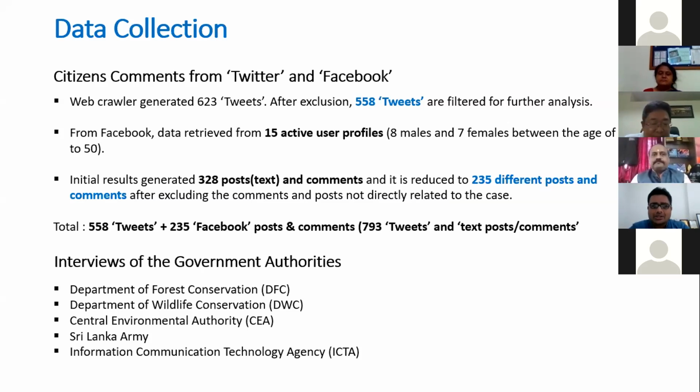In addition to that, I used Facebook data. I used 15 active user profiles with their consent. So altogether, I was analyzing 793 tweets, text posts and comments from the citizens.